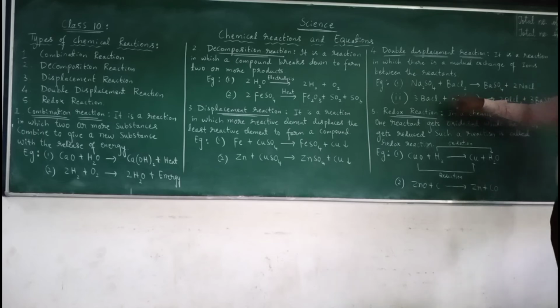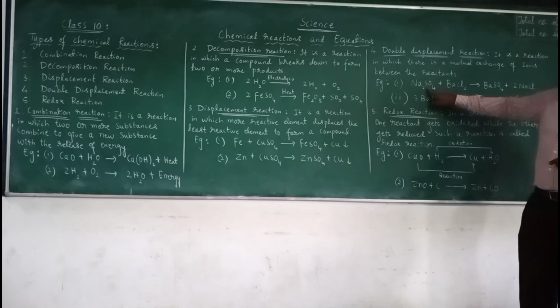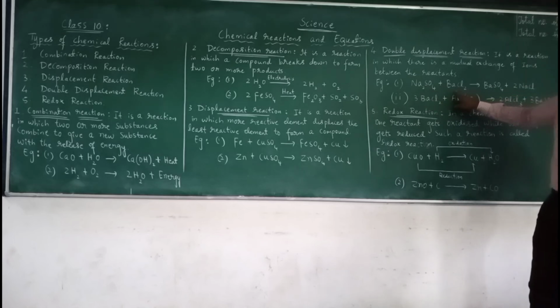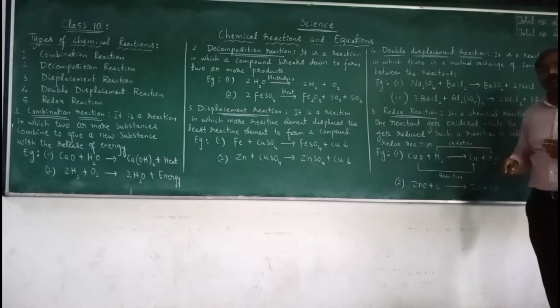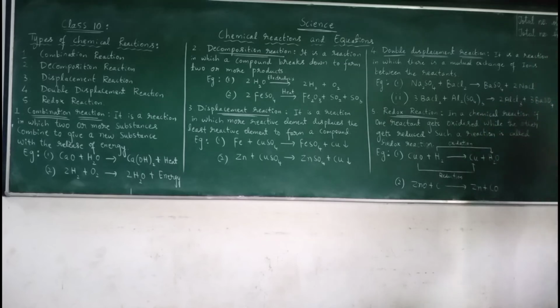So if you take 5 grams of sodium sulfate and add it to the barium chloride solution, barium sulfate and sodium chloride are formed. Here barium sulfate is the precipitate, so you can easily remember. Sodium chloride is nothing but salt, so when you dissolve it in water, it is a homogeneous solution. It is not a precipitate, but barium sulfate remains at the bottom of the test tube. It never dissolves. So this is the precipitate.